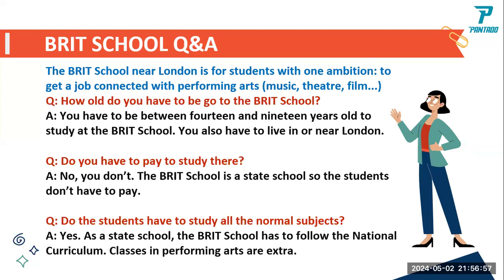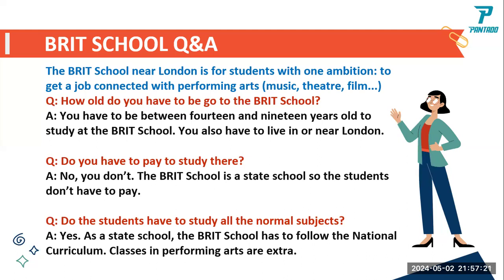So in breed school, it is a state college, a state school that you don't need to pay tuition fees for. They also follow the national curriculum. So as is, you have to study major subjects. But we have an extra: classes in performing arts. This is the breed school.